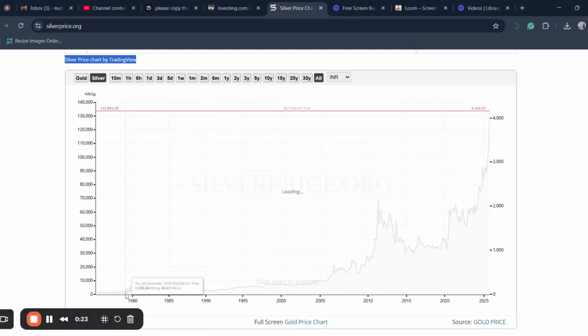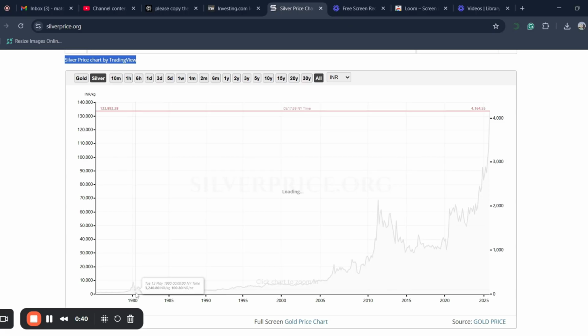Here you can see the price during 10th December 1979 as 4,980 per kg, and if you see the price of silver on 4th February 1980, it shot up to 8,917 per kg, which means it almost doubled from December levels in just 2 months.